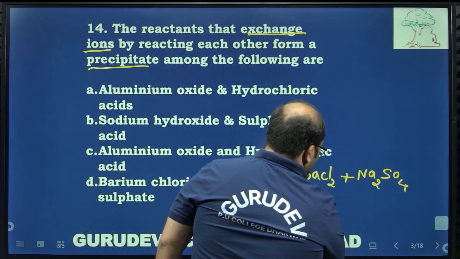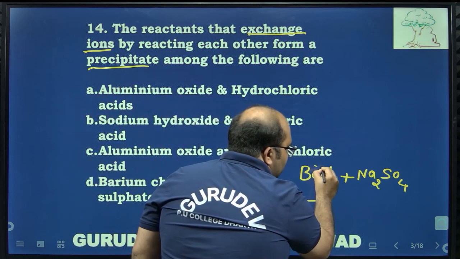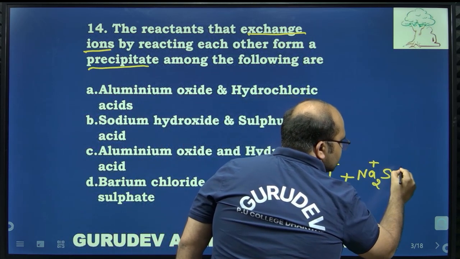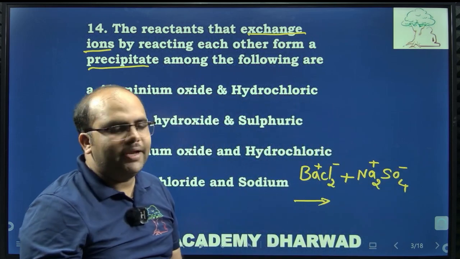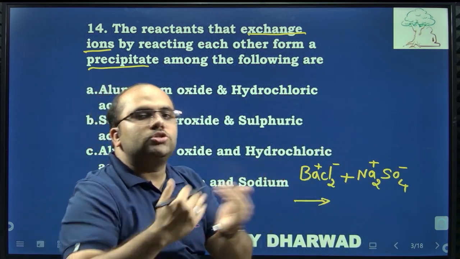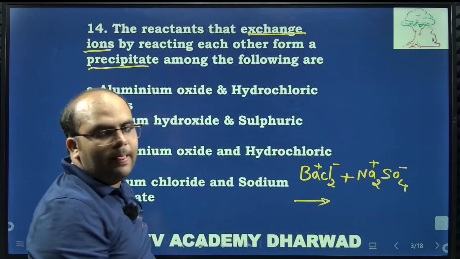Na2SO4. Yes. So here the barium has the positive charge and chlorine has negative charge. Sodium positive, sulfate negative charge. So these positive and negative charge carriers should exchange the ions and successfully give the precipitate.